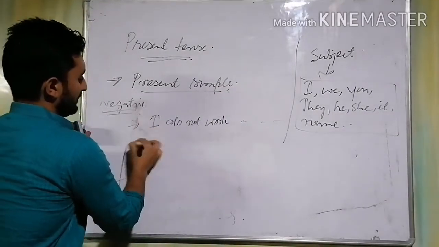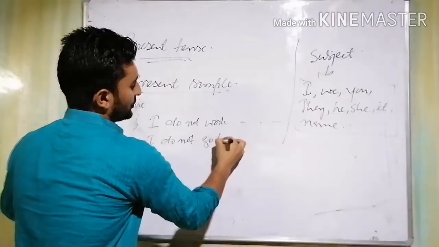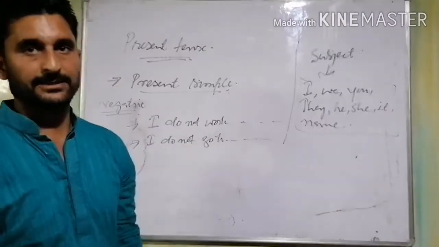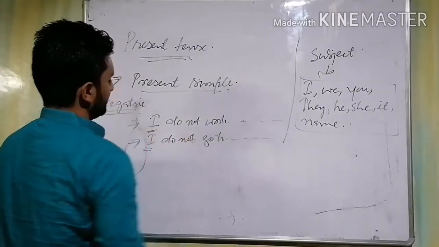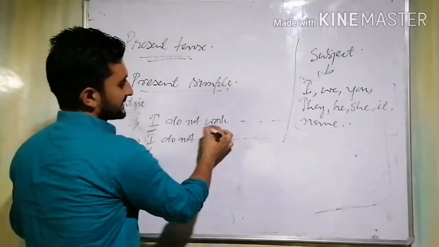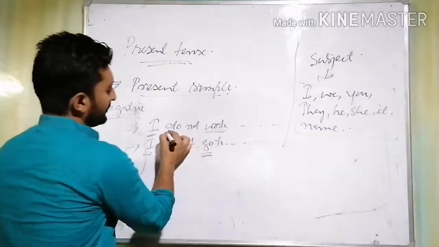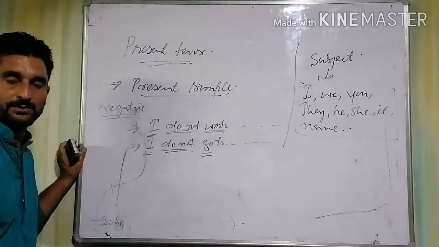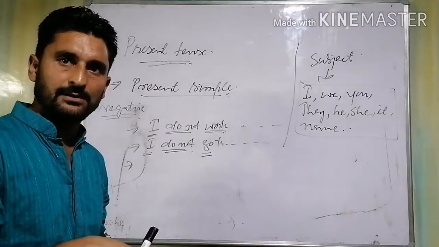Or the second example, I do not go to school daily. In both the cases, what we have seen, subject is as such, verb is as such, work and go. And here we have mentioned do not. Now, can we apply it in case of third person singular as well?